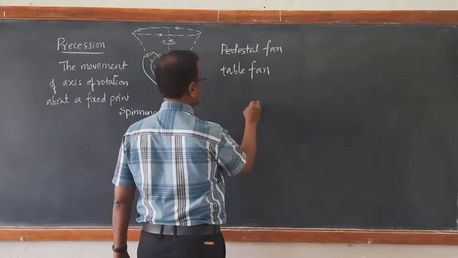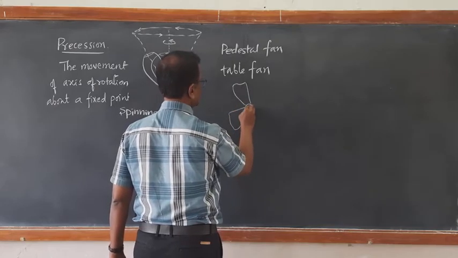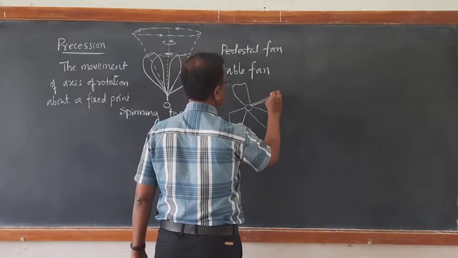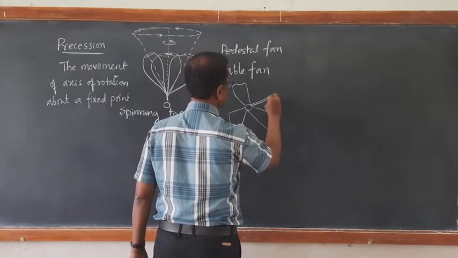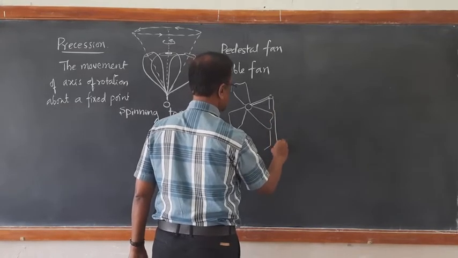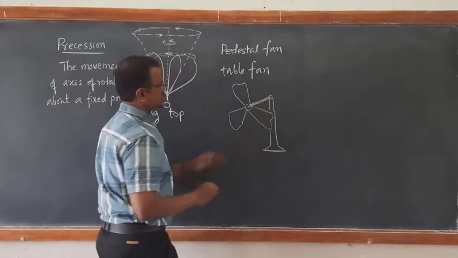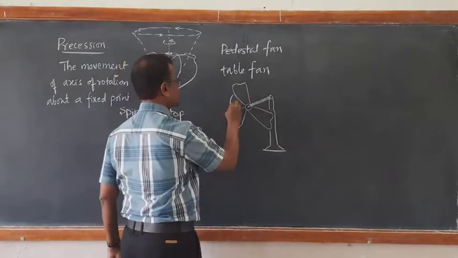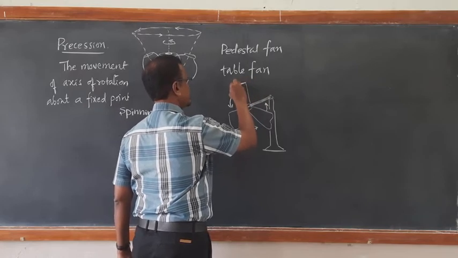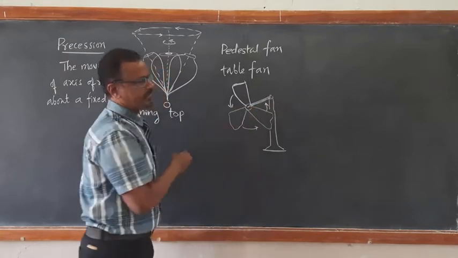So if you roughly draw the diagram, this is connected to a support here, and there is an option. This is the axis of rotation passing through the center, and these are the blades of the fan. The blades of the fan rotate about this fixed axis of rotation.